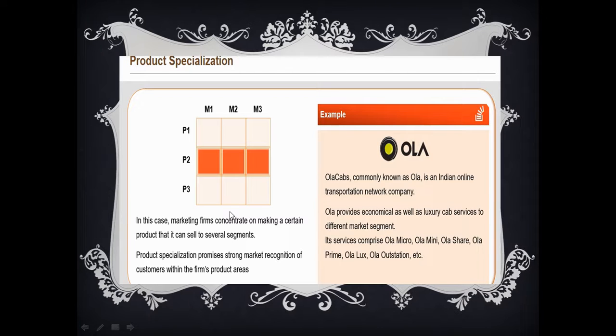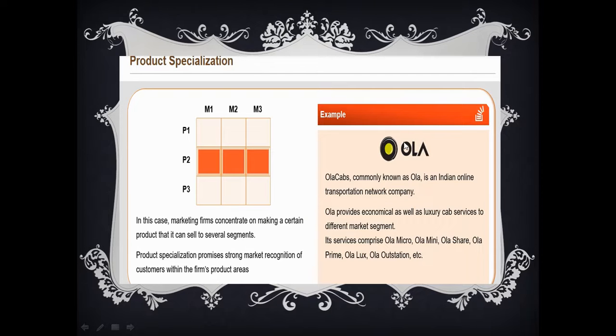Now product specialization. You see there are three segments and three products, P1, P2, P3. But in this style of targeting the market, the P2 product is going to be offered in market segment 1, market segment 2, and market segment 3. In all three segments, only one product is being offered. In this case, marketing firms concentrate on making a certain product that they can sell to several segments, like P2, one product offered to three segments. Product specialization promises strong market recognition among customers within the firm's product area.